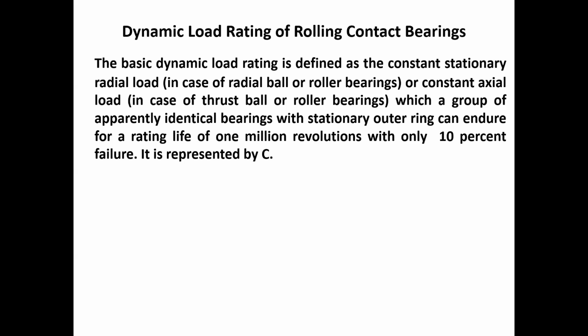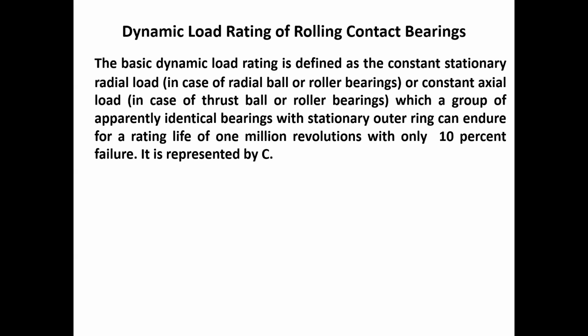In this manner, for the dynamic load rating of a bearing, I once again repeat the definition. The basic dynamic load rating is defined as a constant stationary radial load in case of radial ball or roller bearing, or constant axial load in case of thrust ball or roller bearing, which a group of apparently identical bearings with stationary outer ring can endure for a rated life of 1 million revolutions with only 10% failure.